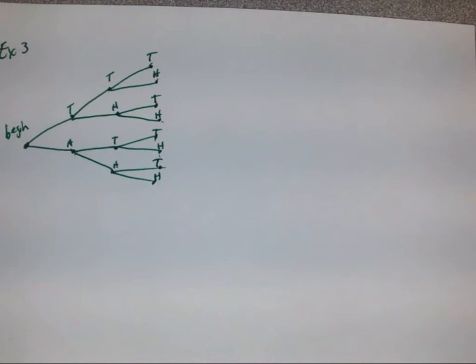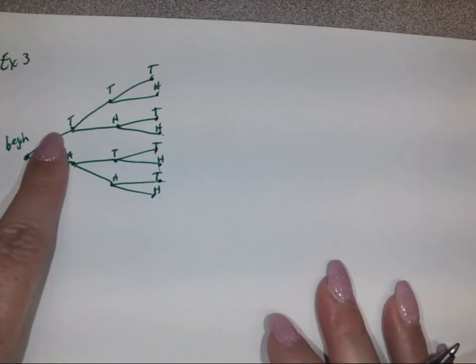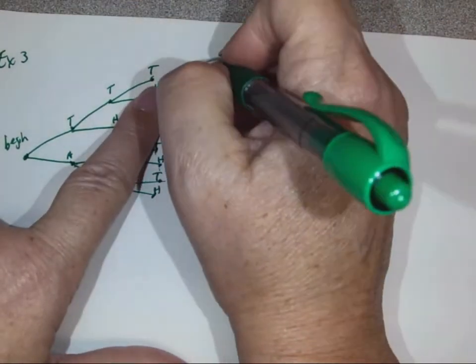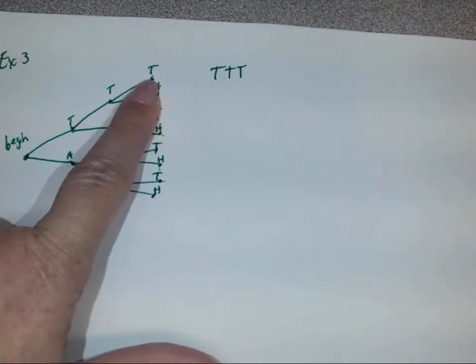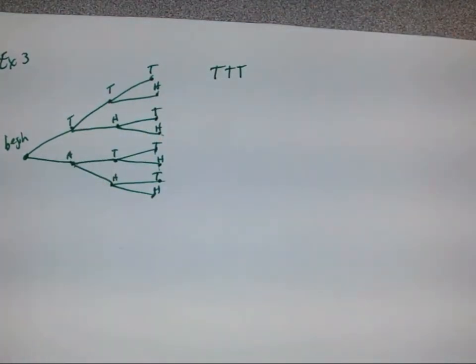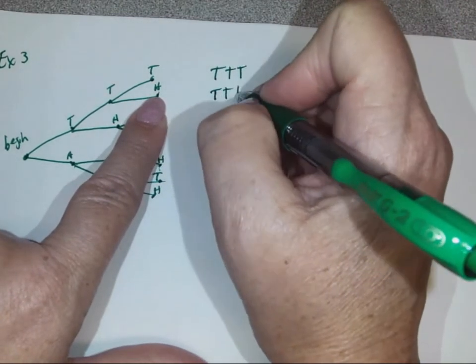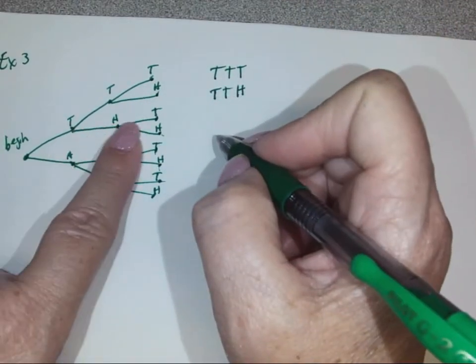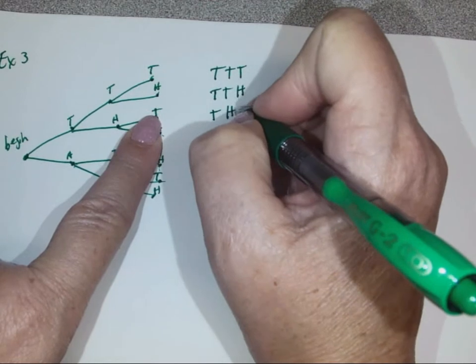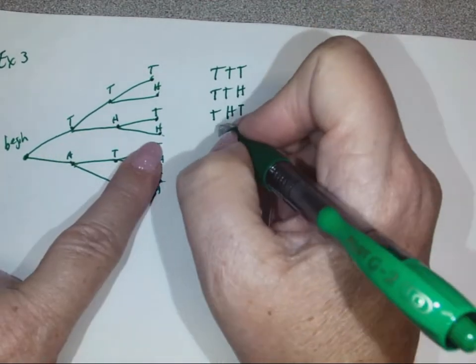All right. So what are the possibilities? Well, up here we have tail, tail, tail. And I know in the previous sections I did the heads on top, but I'm just showing you it doesn't matter which way you go. Tail, tail, head. Tail, head, tail. Tail, head, head.